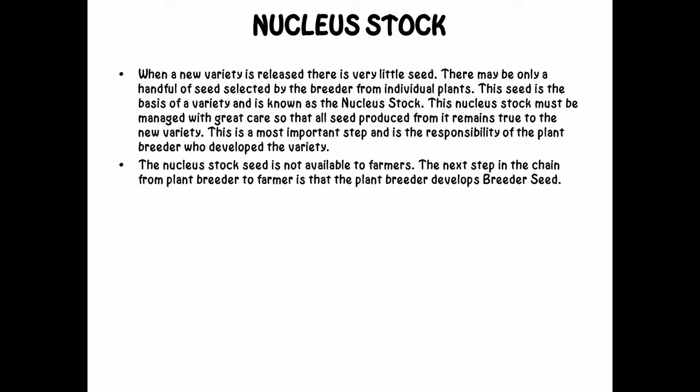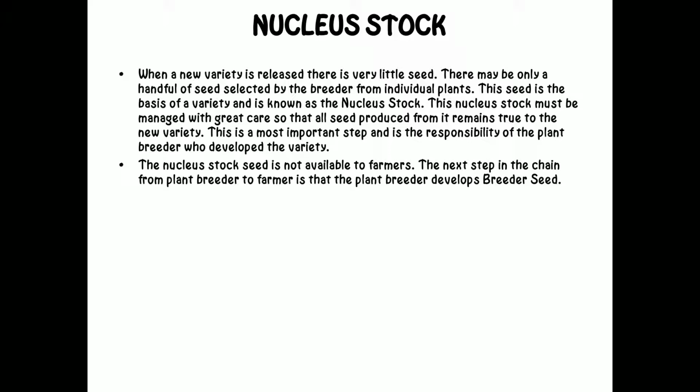Now we will see the first class of seed, that is nucleus stock. When a new variety is released, there is very little seed. There may be only a handful of seed selected by the breeder from individual plants. This seed is the basis of a variety and is known as nucleus stock.